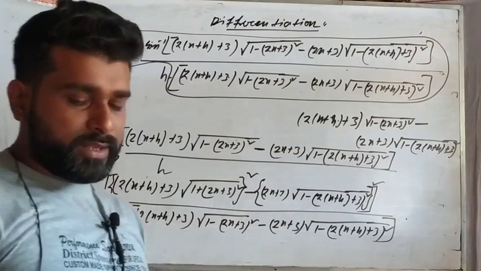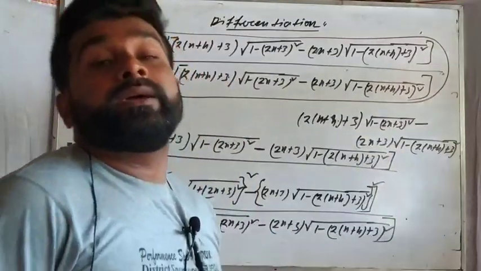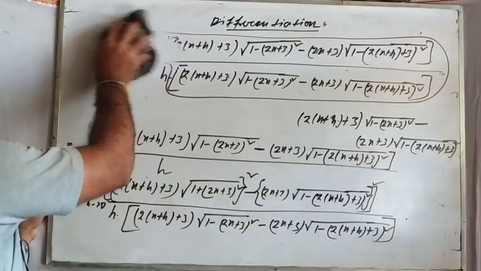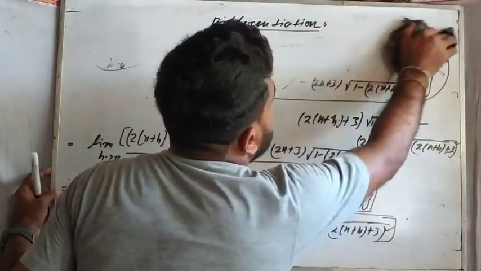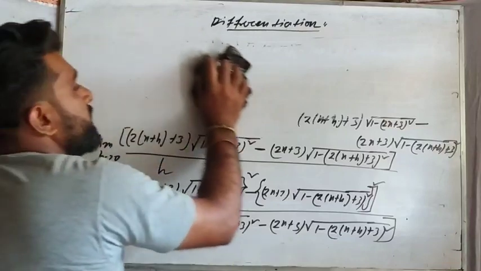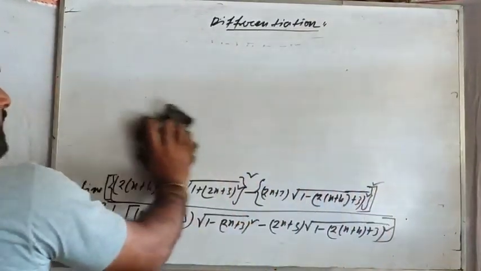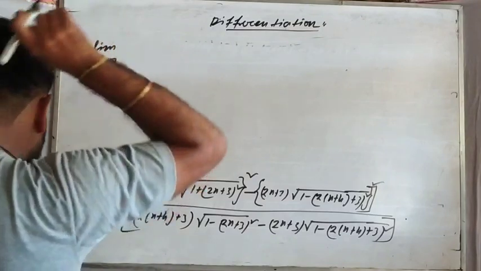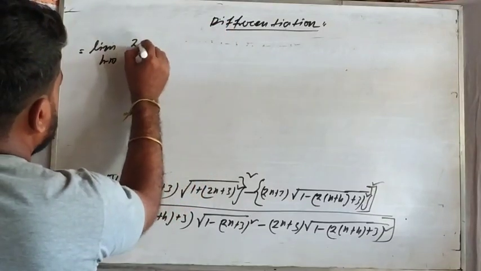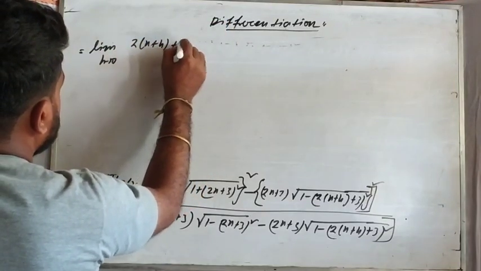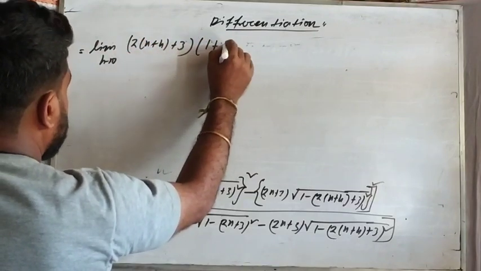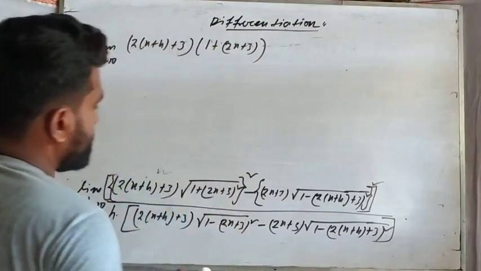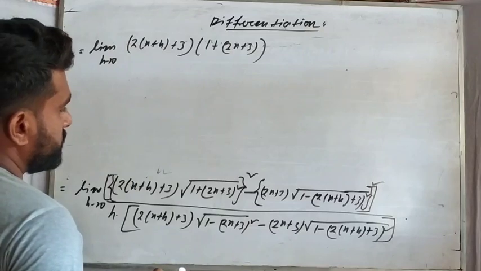So in the numerator part, a square minus b square expression is being surfaced. If you have the square on any root term, then this root will be excluded. Root and square cancel, right? So that means here, look, limit h tends to 0, at the top what happens? Cancel the root and square, what comes out is 2 into (x plus h) plus 3, and in the bracket what remains is 1 plus (2x plus 3), right? Okay, done.